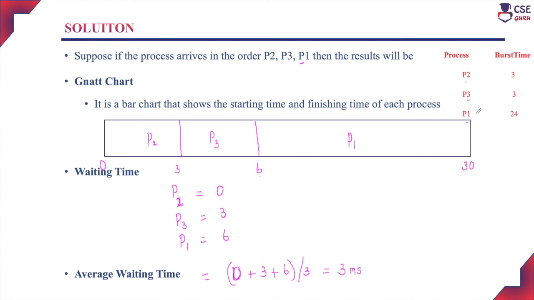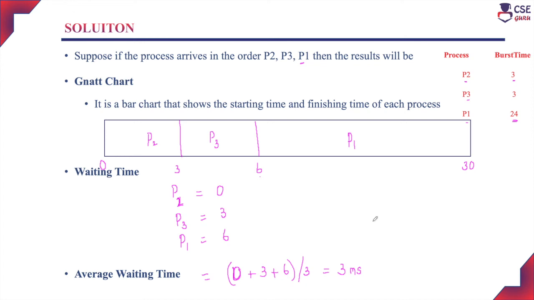In the previous example we considered that the process P1 arrived first, but it has the longest burst time, and the process P2 arrived next with a shorter burst time, and P3 also a shorter burst time. So if you allow the process P1 to execute with the CPU first, the average waiting time will increase for all the three processes. But if you allow the shorter jobs to execute with the CPU first and the longer job at last, the average waiting time is very less.